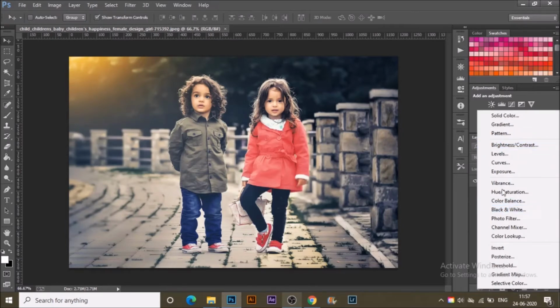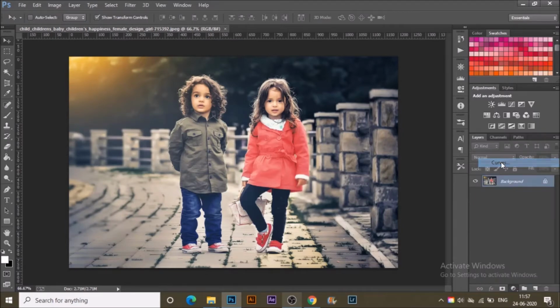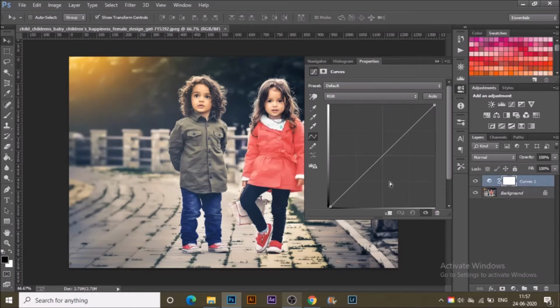In further videos, I will be discussing how curves help to make our photograph stand out. But today it's just beginner level, so let's understand that this is a scale and we have the brightness here, and here are the shadows.